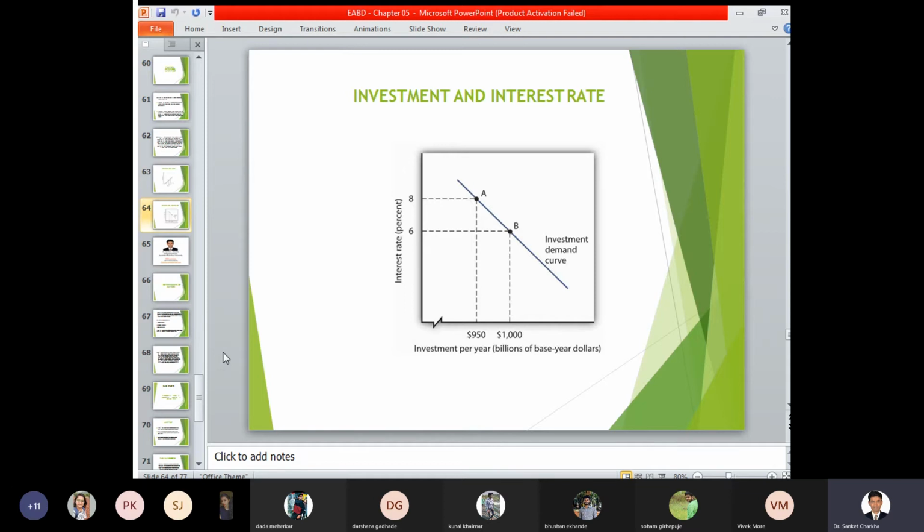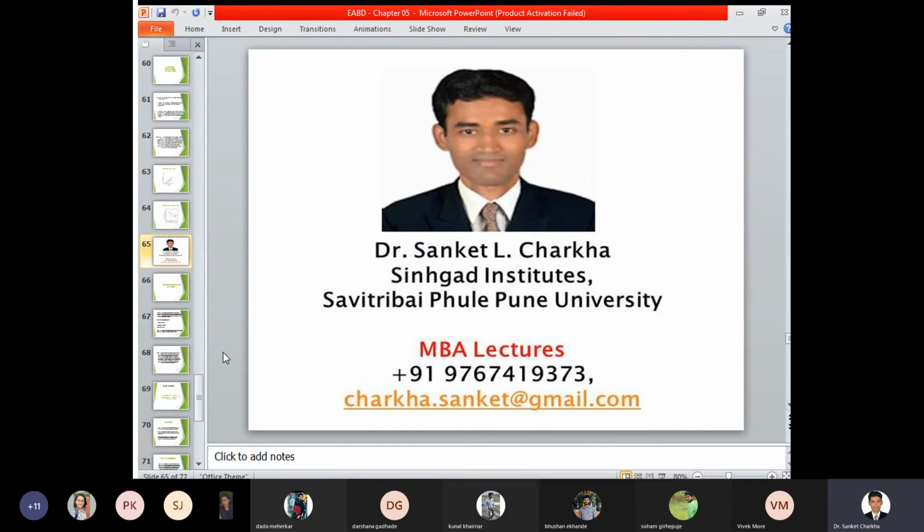Correlation between the interest rate and investment. If the interest rate is increasing from 6 to 8, then your investment per year is also increasing from $950 to $1,000. And if the interest rate is decreasing from 8 to 6, then your investment also decreases from a certain consideration or perception.